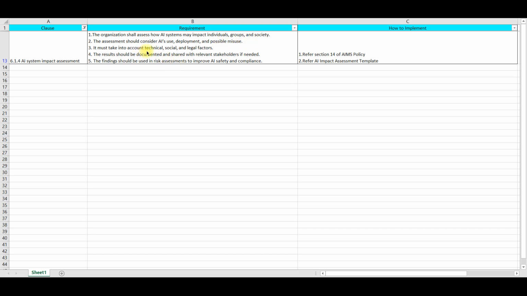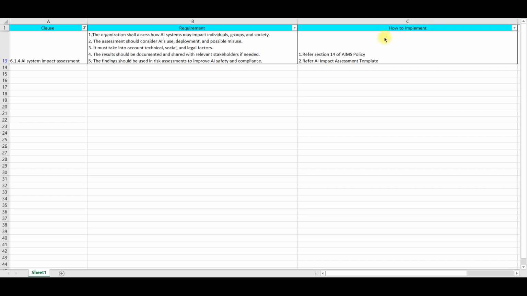Impact should consider technical factors, social factors and legal factors of use of AI. Results should be documented and made available to relevant stakeholders if required. And finally, results of the impact assessment should be considered in your risk register. So, if any risk is being identified from the impact assessment, then it should be included in your risk register, and then you need to have a well-defined risk response for that particular identified risk.